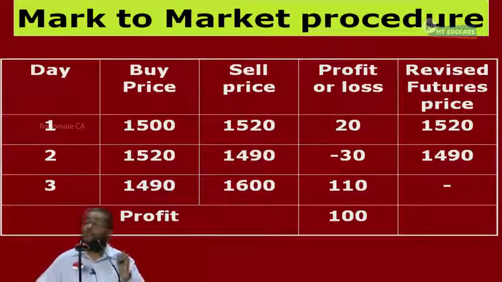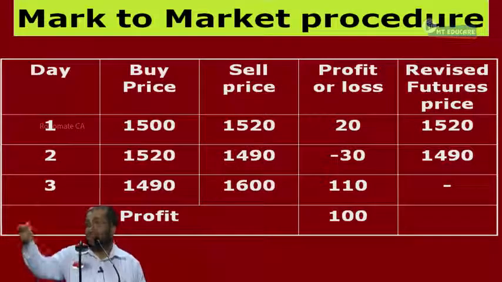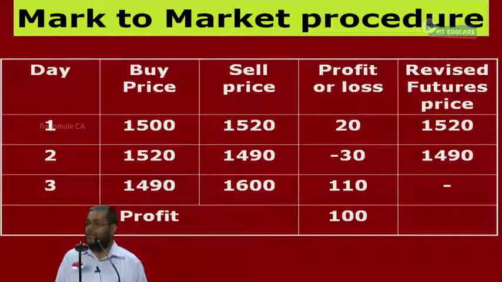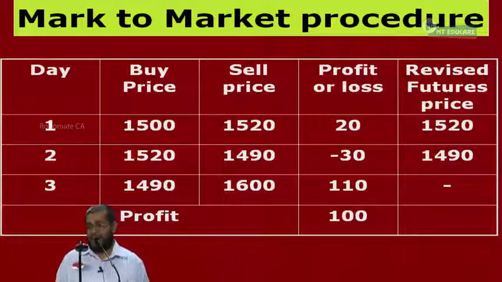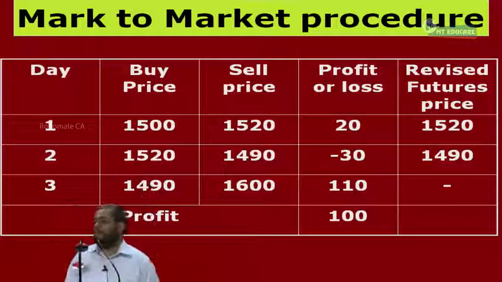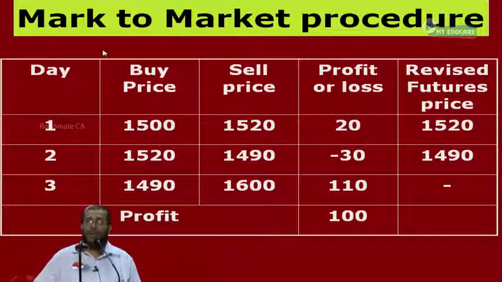They take the last few minutes' transactions and do the volume weighted price. Because I may do 2 orders at 1800, there will be 100 orders at 1600. They'll be giving more weight to 1600. They take a volume weighted price to find out the settlement price. That is why, if you see the exchange code, VWAP, volume weighted average price, is generally used for the settlement in the last minute. Everybody follow what I am saying? The exchange has the full right to fix the settlement price. You cannot question that. This is how the futures market works.